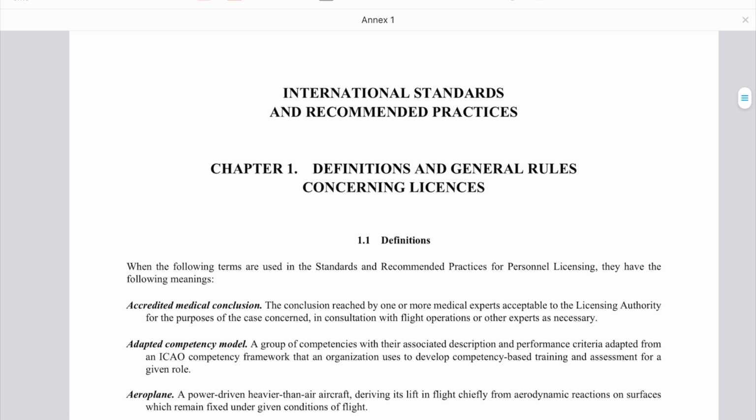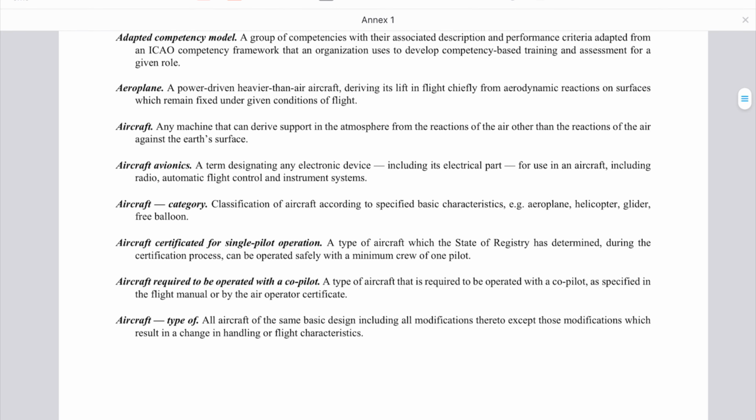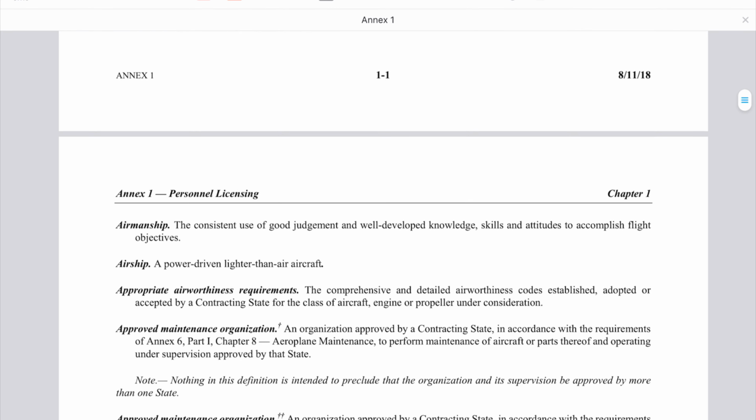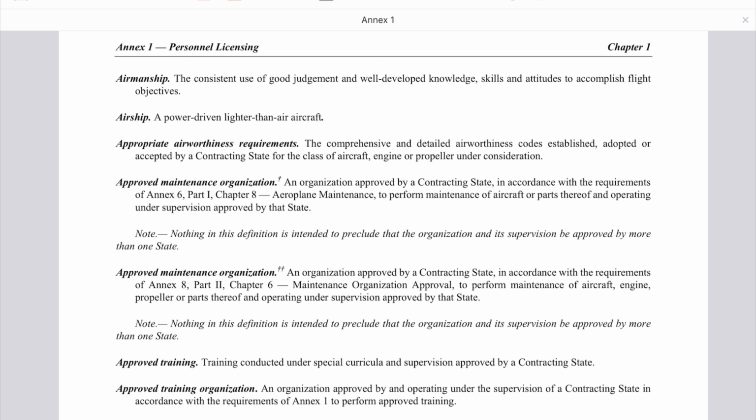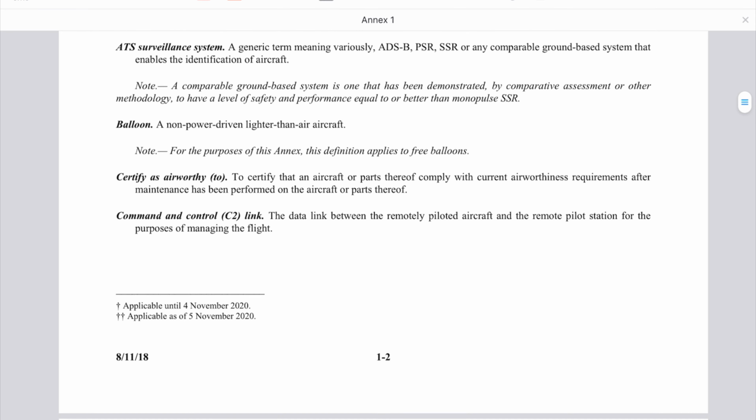In the definition part, you will see those terms that are standards and recommended practices for personnel licensing. For example, what is the airplane? What is the aircraft? What is the aircraft avionics? What is the aircraft category? On this part, you can see many definitions which are usually used in other annexes, for example in Annex 2, Annex 3, and so on. You will see some definitions which are common between all of them.